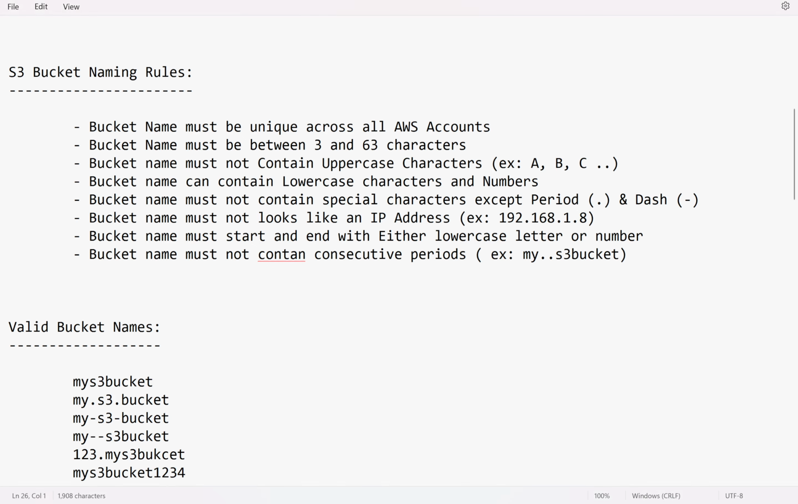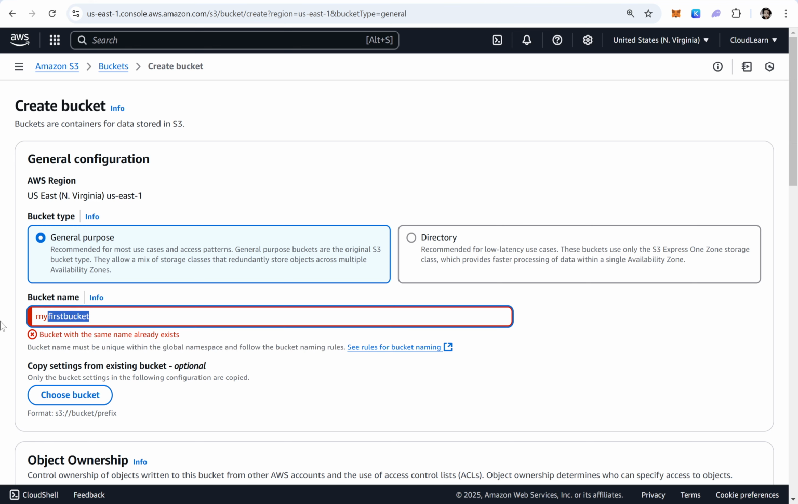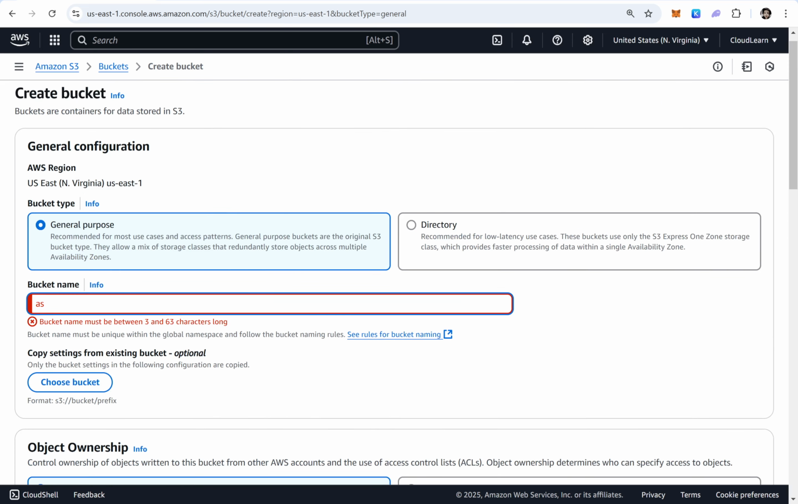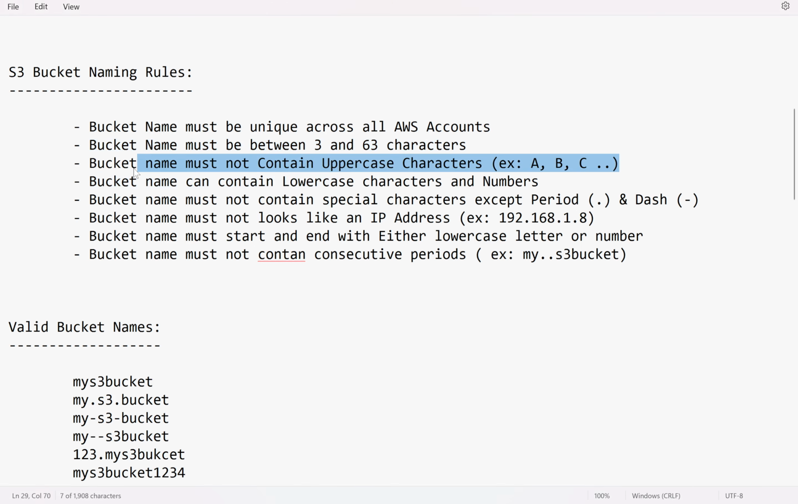Okay, now what is the next one? Bucket name must be between 3 and 63 characters. Let me use a bucket name with 2 characters. What happened here? Bucket name must be between 3 and 63 characters. Means you can't use a bucket name with 2 characters.